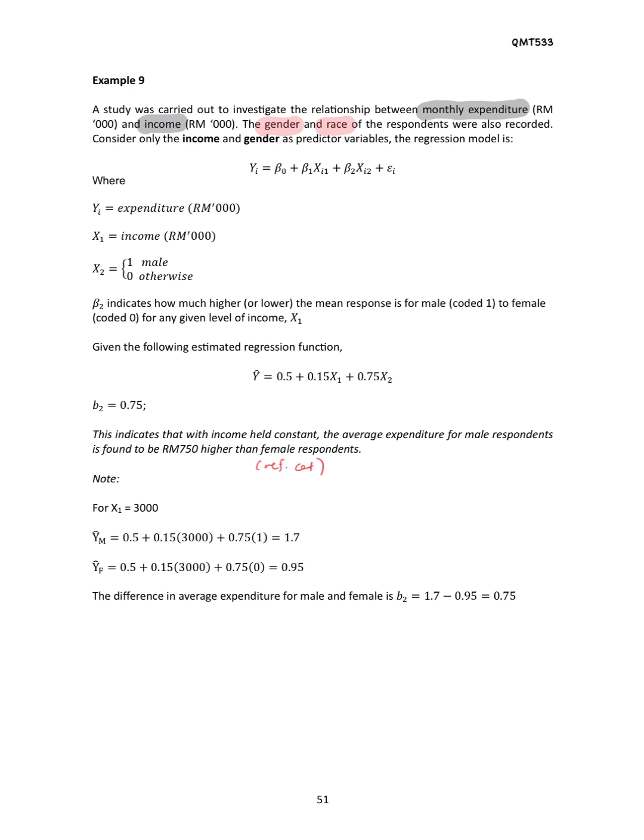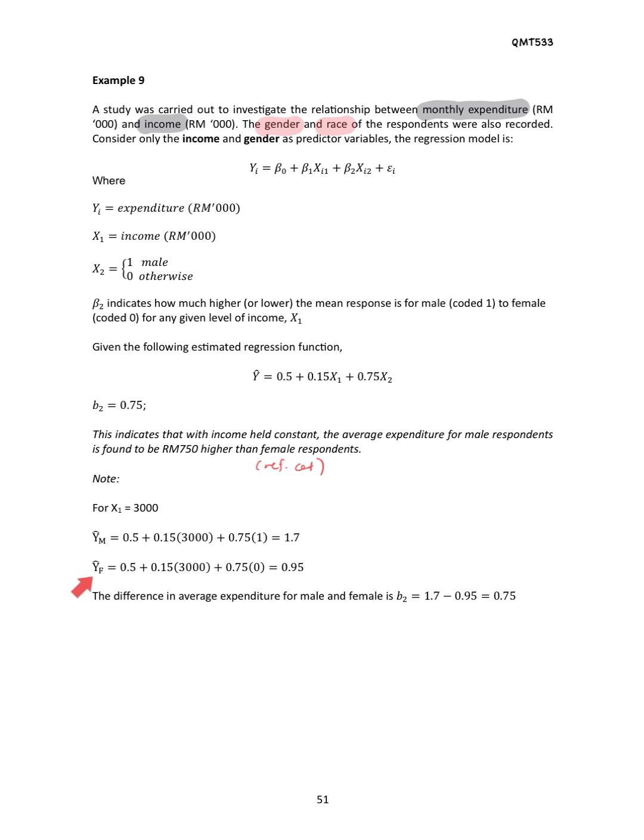Okay, let's say the value of x1 is 3000. We substitute it into this equation. First, we find y hat for male. We already know that 1 represents male, so we substitute x2 with 1. So 0.5 plus 0.15 times 3000 plus 0.75 times 1, and we get 1.7.